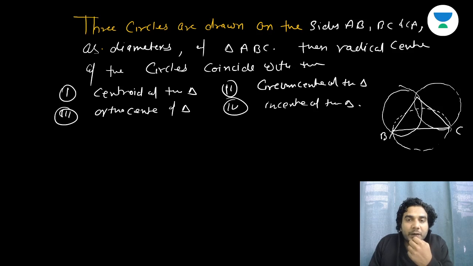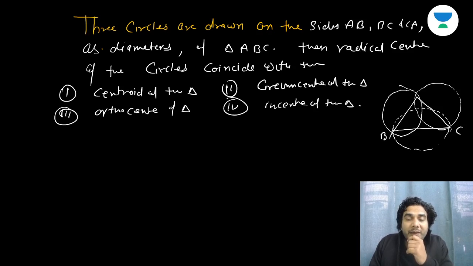But of course, it will not be a perpendicular bisector, because perpendicular bisectors do not pass through vertices. All three perpendicular bisectors. But the radical axis you can see, because the circles are intersecting at vertices, so the radical axis will pass through vertices.